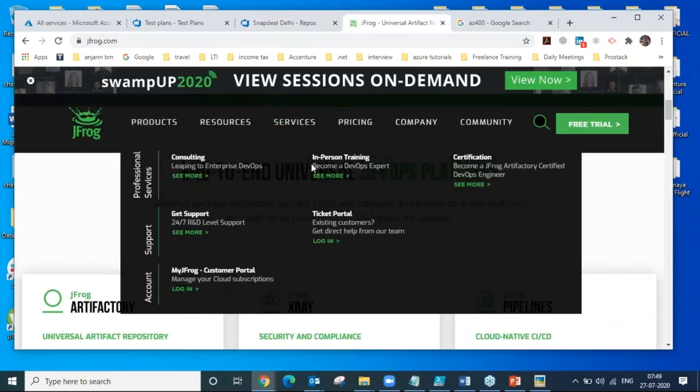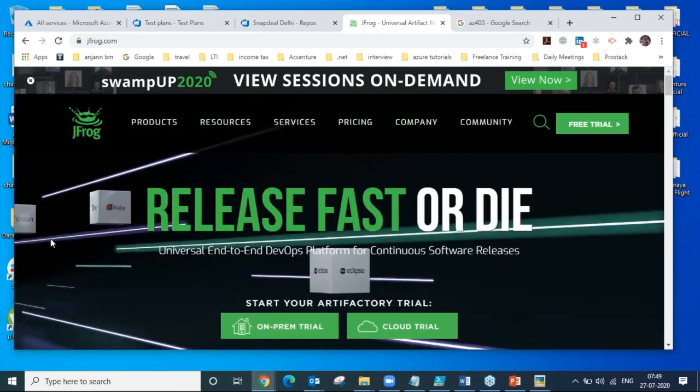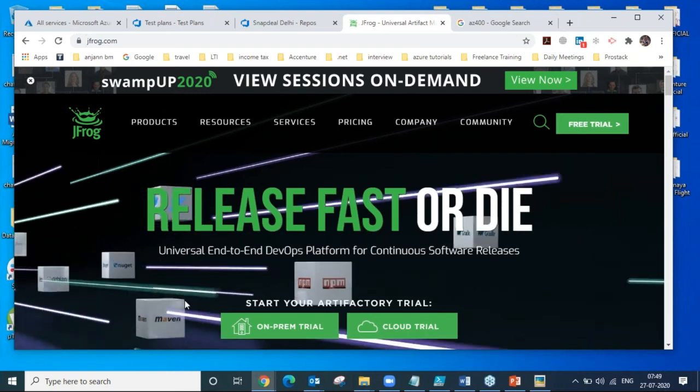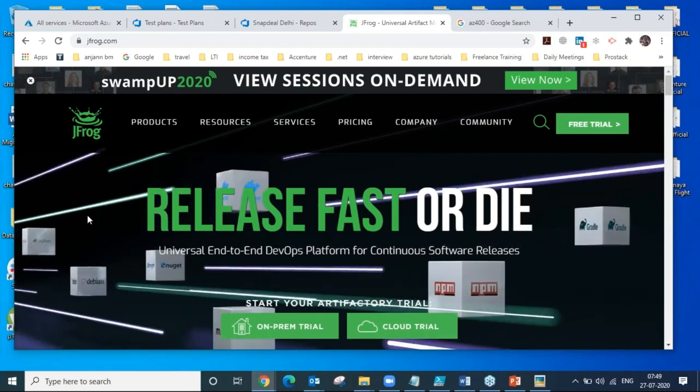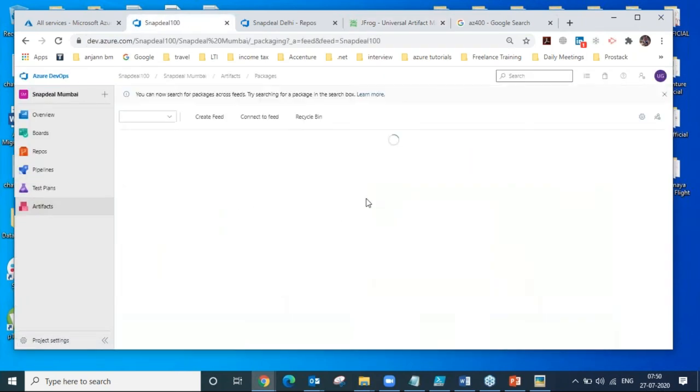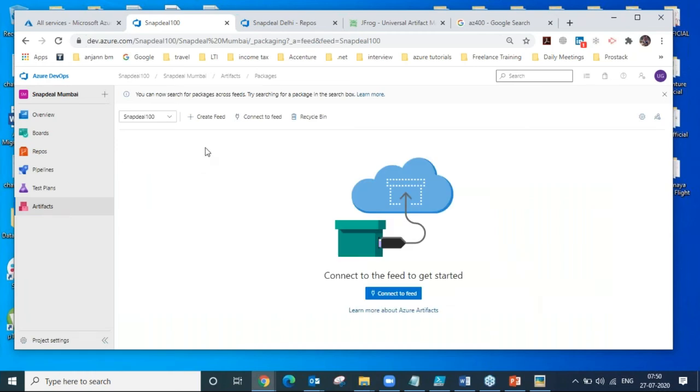So for all those things, we need JFrog Artifactory, we need custom scripts for the dependencies. So here it is there, like npm, NuGet, Maven, many things are there. Okay, so that's what we have, our own Azure Artifacts where we can keep our feeds, we can create the dependencies, and after that we can use that.